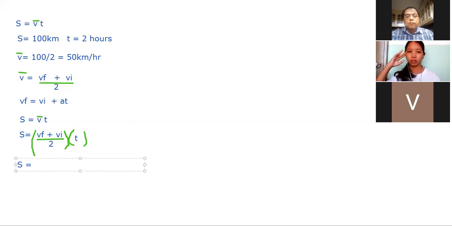And that will now become V sub F times T. So that's V sub F times T. And then we can literally divide each of them by a value of 2. So that could be divided by 2. And then there's another expression here that is also equal to V sub I multiplied by T. And again, we divide it by 2.